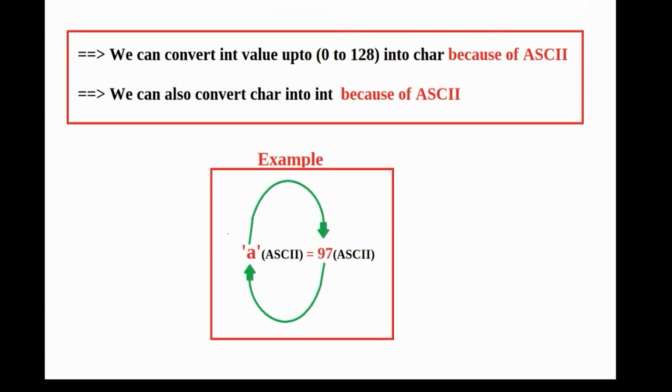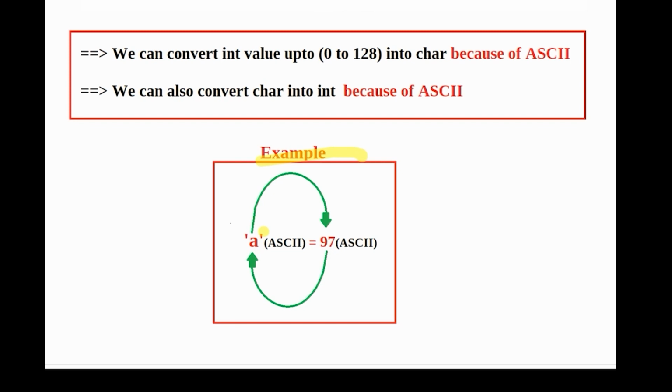Look at this example. There is character A and we can convert this character A into integer value. Why? Because of ASCII. And here character A ASCII value is 97, which is an integer value. So we can convert character A into 97 because 97 is the ASCII value of character A.